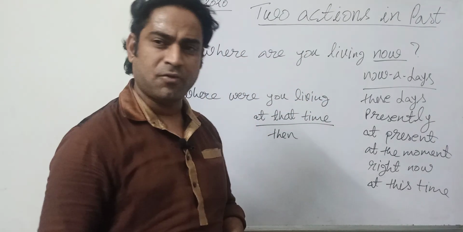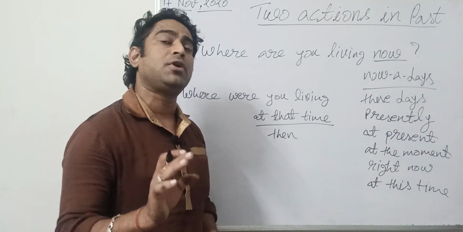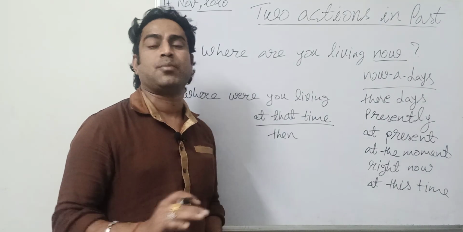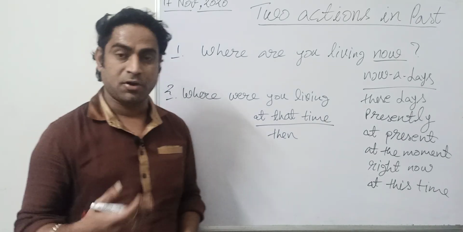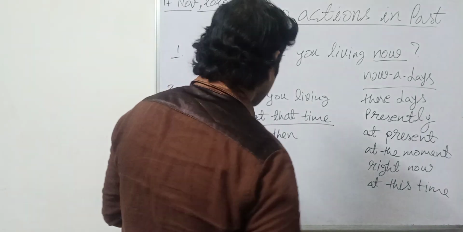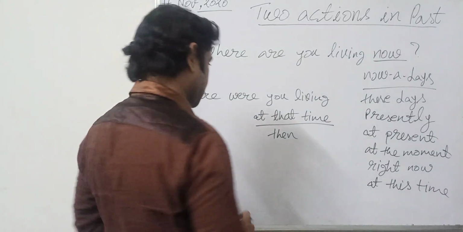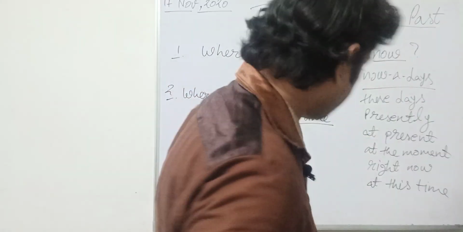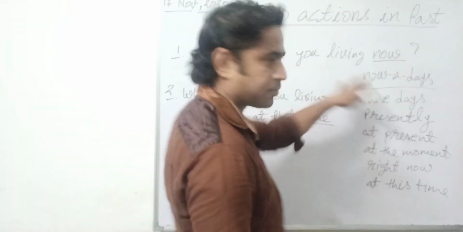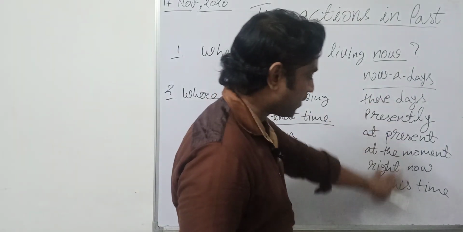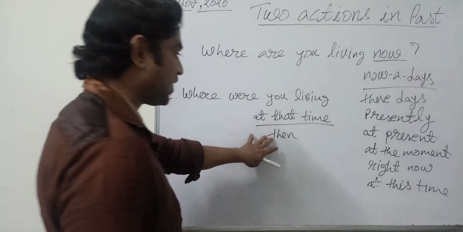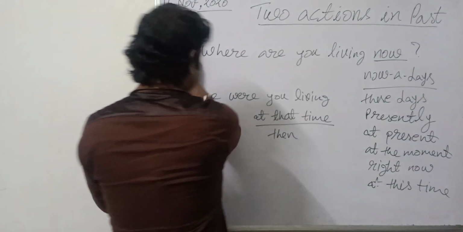What were you doing then? What were you doing at that time? So these are called pointed times, and they are used in continuous. These are used in present continuous, and these are used in past continuous.